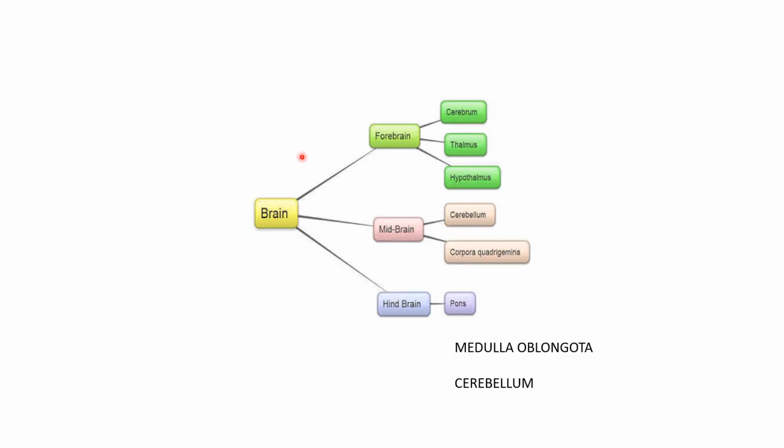The brain is divided into forebrain, midbrain and hindbrain. The forebrain is divided into cerebrum, thalamus and hypothalamus. The midbrain is divided into corpora quadrigemina, and the hindbrain is divided into pons, medulla oblongata and cerebellum.